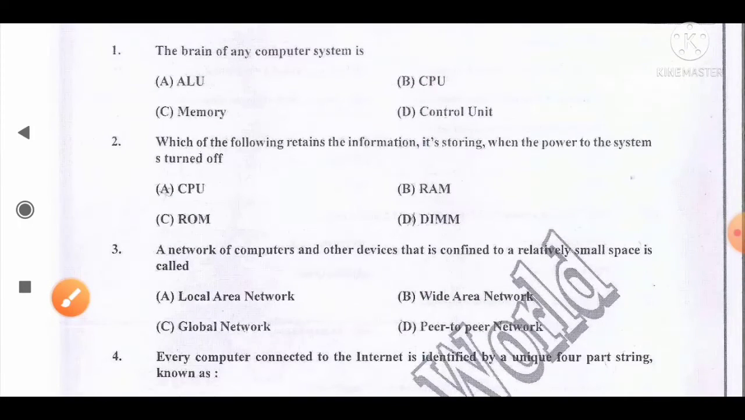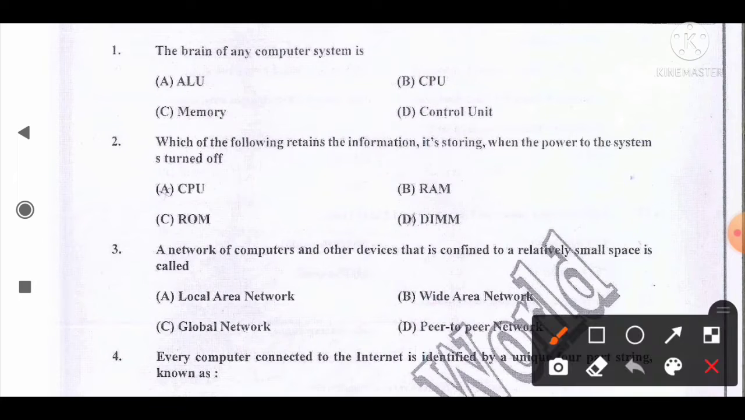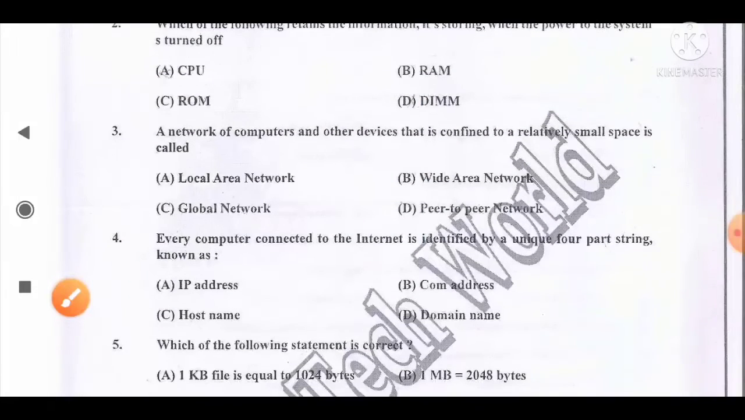Move to the next question number 2. Which of the following retains the information stored when the power to the system is turned off? The options are A, CPU, B, RAM, C, ROM, D, DIMM. And the correct answer for this question is option C. ROM is the correct answer, as it retains the information stored when the power to the system is turned off. So option C, ROM is the correct answer for this question.